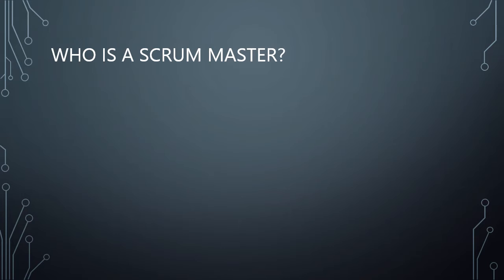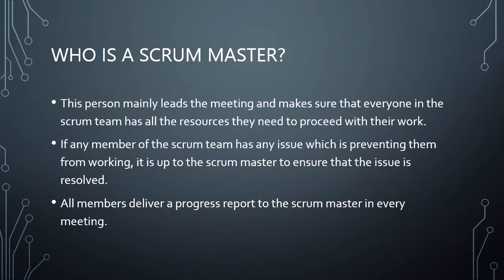Who is a Scrum Master? This person mainly leads the meeting and makes sure that everyone in the Scrum team has all the resources they need to proceed with their work. If any member of the Scrum team has any issue which is preventing them from working, it is up to the Scrum Master to ensure that the issue is resolved. All members deliver a progress report to the Scrum Master in every meeting.